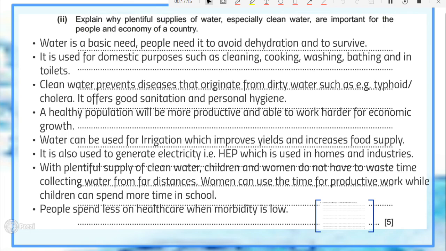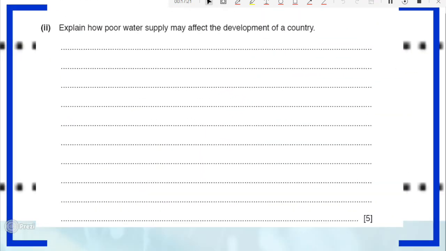So there is another question. This question is the opposite of the question we just finished, and it says explain how poor water supply may affect the development of the country. This is going to be your assignment. And like I've said, this question is exactly the opposite of one that I've just discussed. So take time, see how you approach it, and you could leave any questions that you may have in the